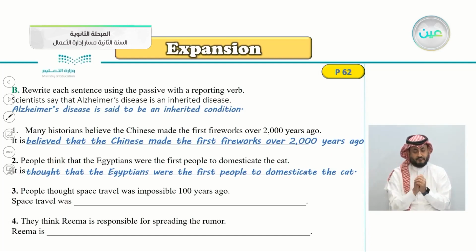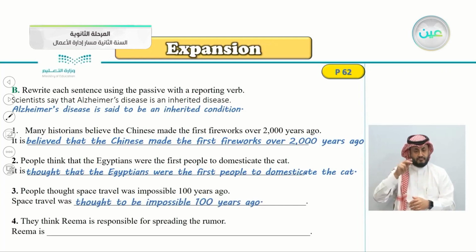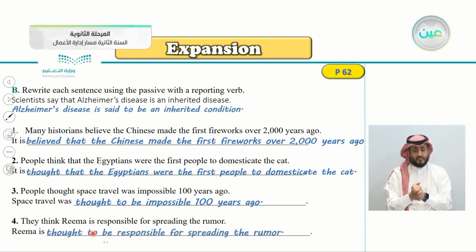Number 3, people thought space travel was impossible 100 years ago. So, space travel was, let's see the correct answer here, was thought to be impossible 100 years ago. Number 4, they think Rima is responsible for spreading the rumor. They think, so we have think here. So what do we say here? Rima is, yes, very good. Rima is thought to be responsible for spreading the rumor.